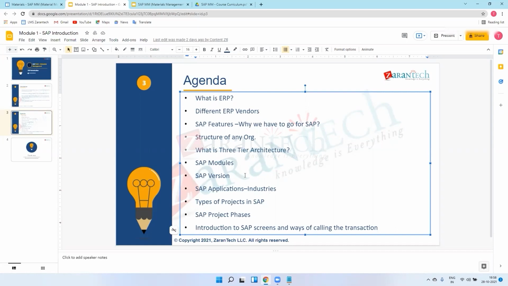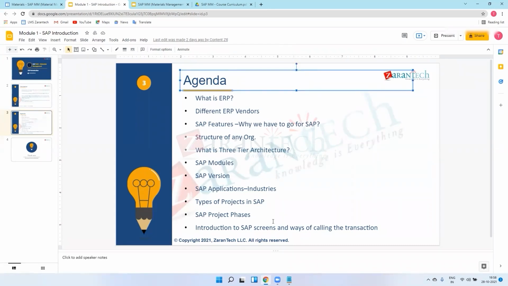The news is that they are upgrading their existing system to SAP. After this, Microsoft is also on the way to implement SAP in their organization. So there is a big market for SAP in the next 2 to 3 years.